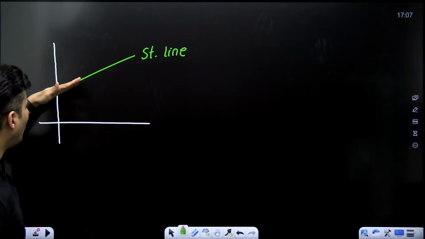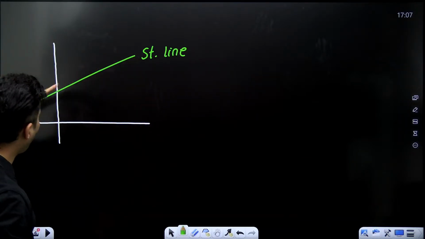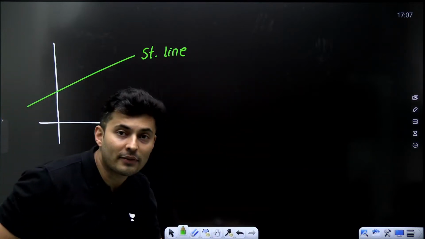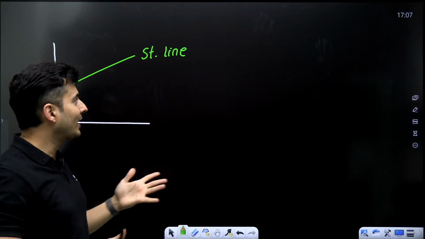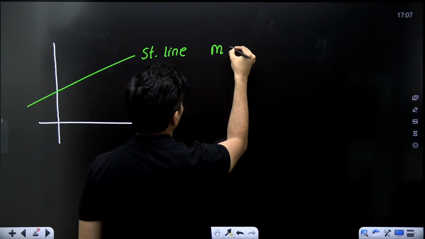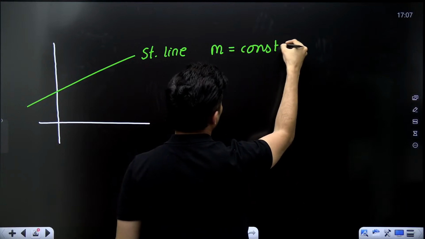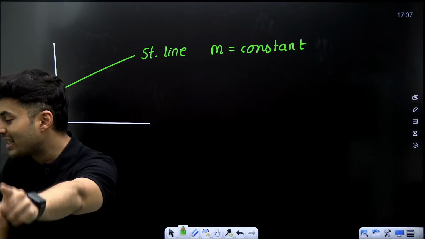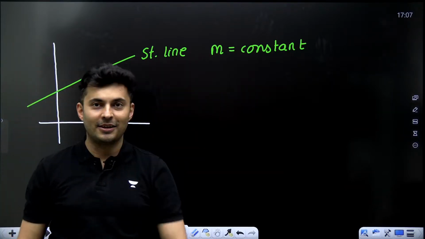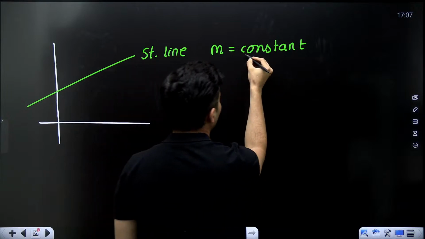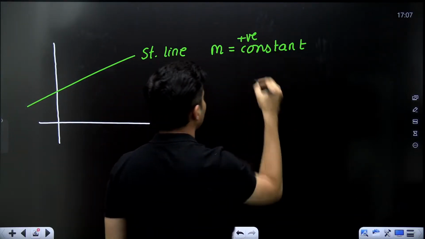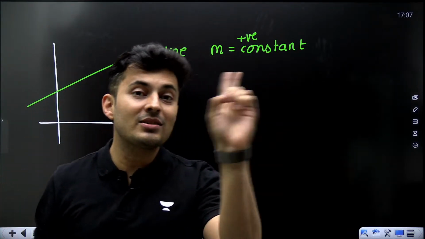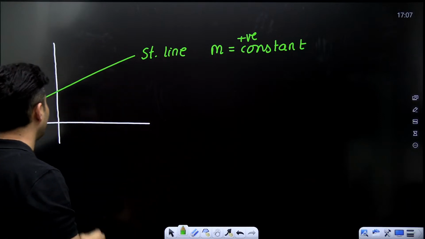Whether I am here or here or here or here, the upwardness, the steepness is the same. It is not going further up or further down. So my dear warriors, what can I say? The value of M is definitely a constant one. A lot of you said increasing. That is a wrong answer. Slope is not increasing. In fact, it is a positive constant, like plus 3 or plus 4. Slope is not increasing. The value is increasing. There is a difference, guys.